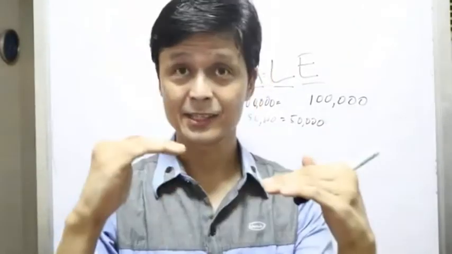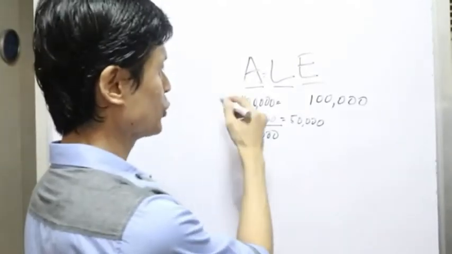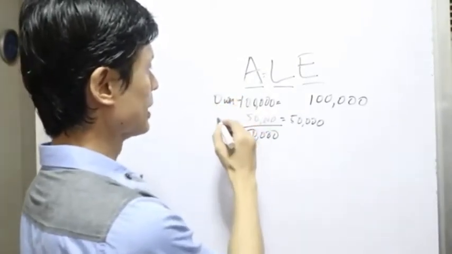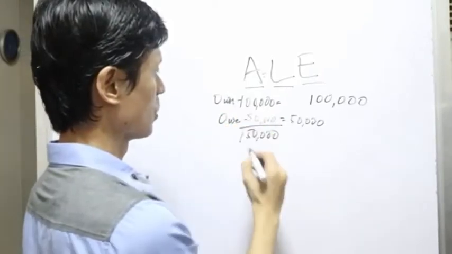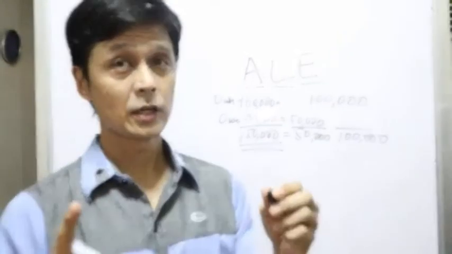So you see, the equality is still being maintained. If you add this one, this would be 150,000: the 100,000 cash, what you own, and this is what you owe. So it's a total of 150,000. Your liability is 50,000 and your equity is 100,000. So the equality is maintained in every business transaction. These are just simple examples.